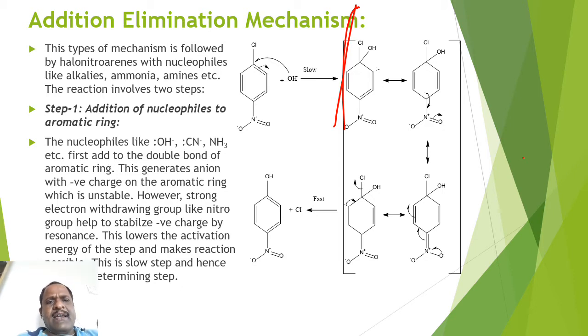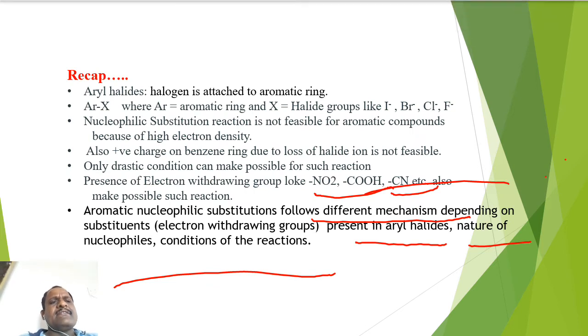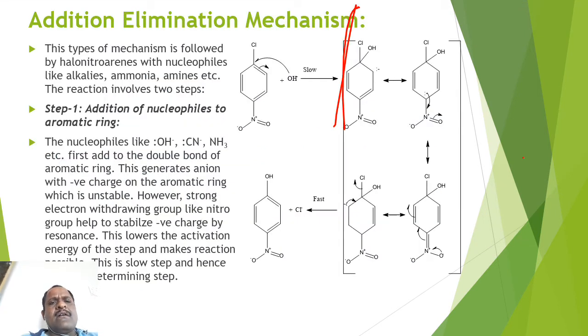One is called addition of nucleophile to the aromatic ring, and the second one is elimination of the leaving group. So here we will discuss the first step, that is addition of nucleophile to the aromatic ring.